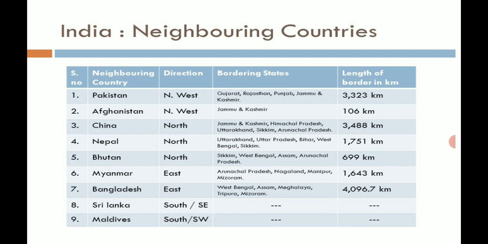Then coming to Afghanistan, it is also in the northwest. Which state will come there? It is Jammu and Kashmir. It is sharing the boundary of 106 kilometer.